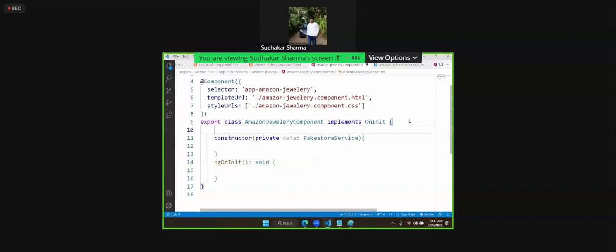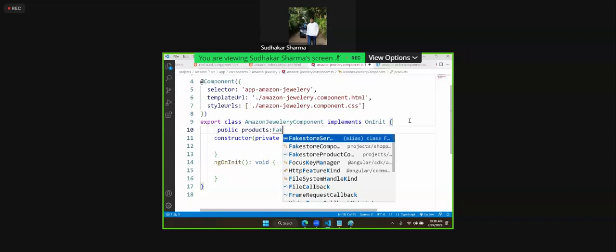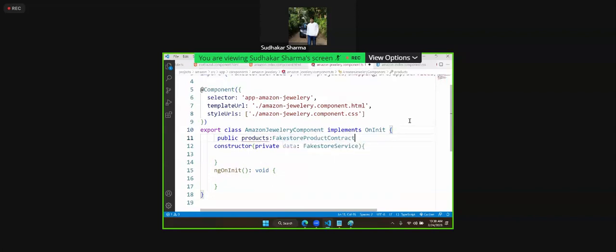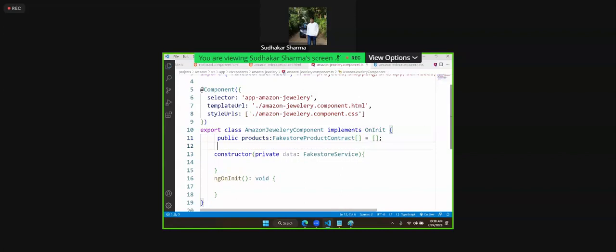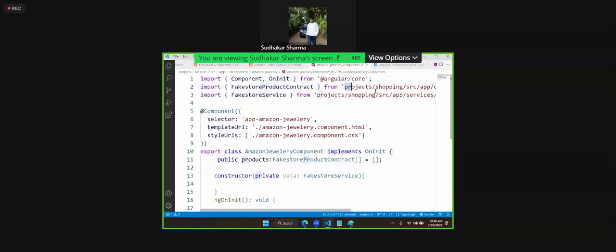What is the option? We have to create public products. Products is what type? Fake store product contract. It is also coming from another location. Product contract, what it is? Array. So equal to an array. It is an empty array. You see the contract is coming from another project. The service is coming from another project, right?